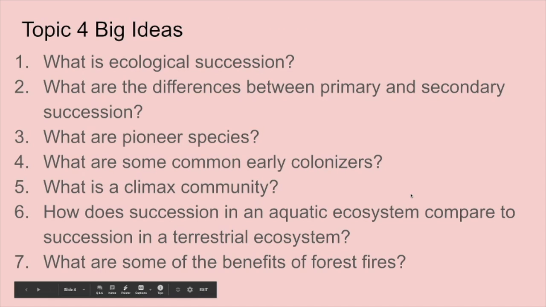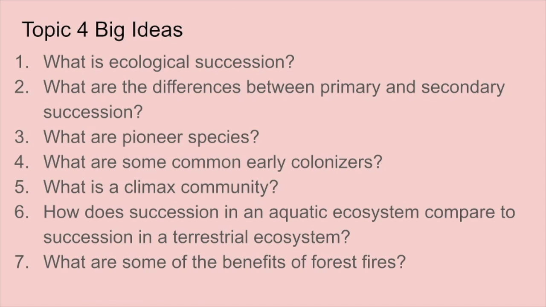Again, the big ideas, make sure you can answer these. Okay, if not, maybe go back and find them. What is ecological succession in general? What are the differences between primary and secondary succession? There's 2 main differences you should be able to say between those 2. Okay, what are pioneer species? Maybe some examples. What are some common early colonizers? What is a climax community? How does succession in an aquatic ecosystem compare to succession in a terrestrial ecosystem? And what are some of the actual benefits of forest fires?